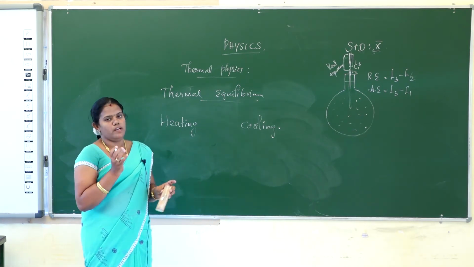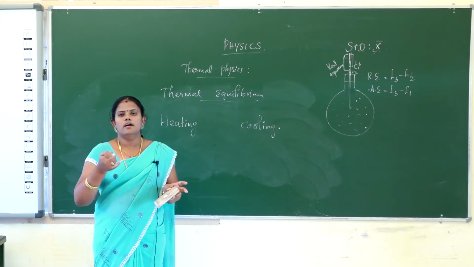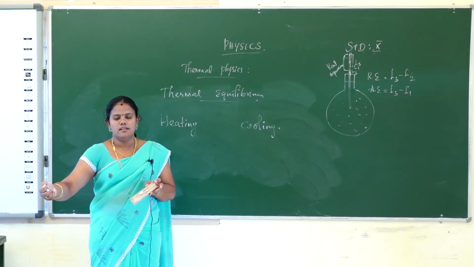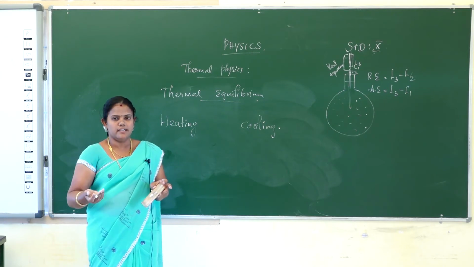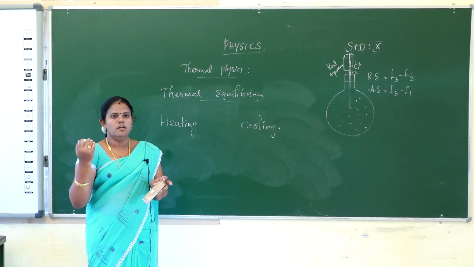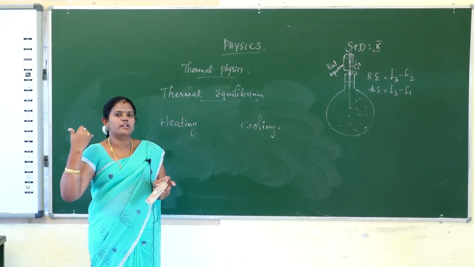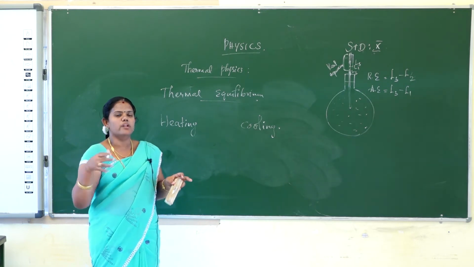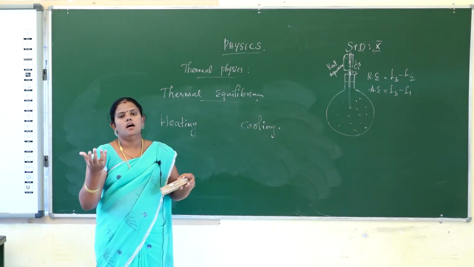I will give one example to explain that. Take one cup of coffee or tea and keep it on the table. Five or ten minutes later, will the temperature be constant as before? No, because the temperature will be shared with the surroundings, so the heat energy will be lost to the surroundings, and the surroundings will be gaining the heat from the cup of coffee.